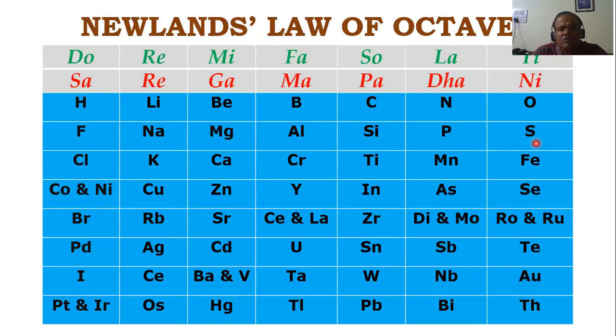So this is how it is, and that's how he made this table. He made 7 groups, 7 columns, and the eighth element automatically comes under the first column. The ninth will come under the second column. I hope this is clear. Now let's see what were the advantages and disadvantages of his law.